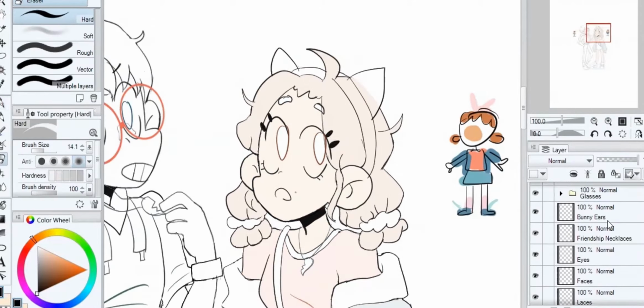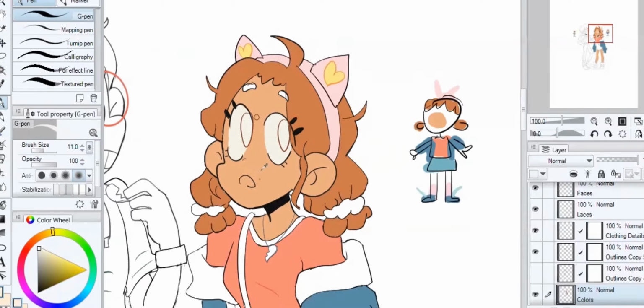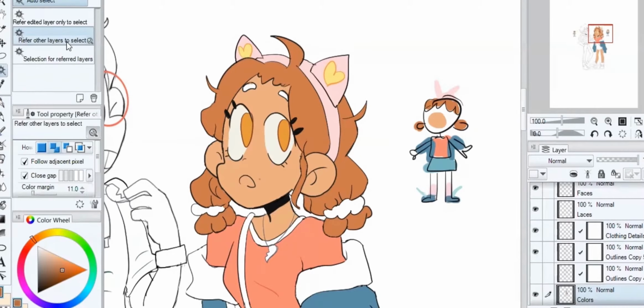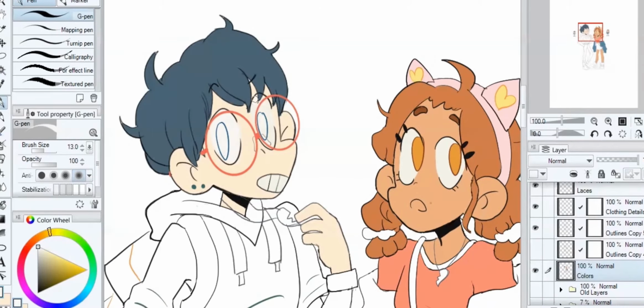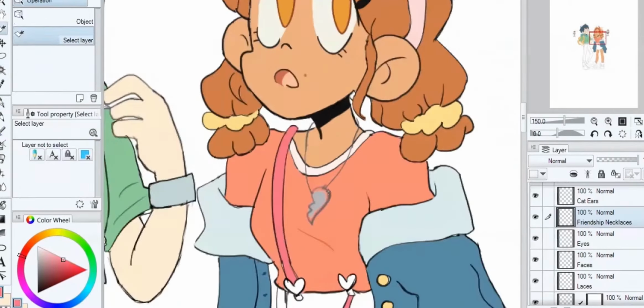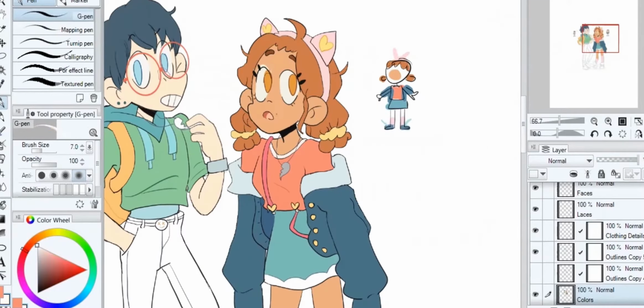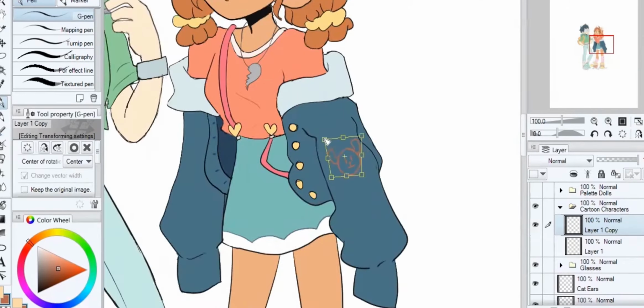Also consider how your characters wear things too. For example, I drew the female character here with her jacket off her shoulders and her shoes untied to imply that she might be a little messy or immature. I'm also adding a few quirks here and there to make them look extra odd, like putting colored knee pads on the boy's pants, making the hood of his sweater a different color than the rest of it, and putting hearts inside the girl's cat ears.